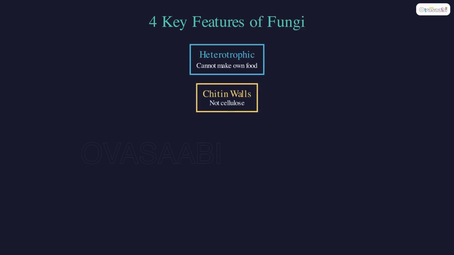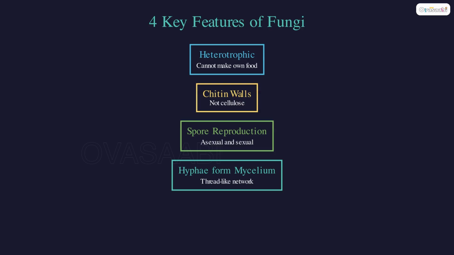Fungi share 4 key features. They feed on other organisms, have chitin walls, reproduce using spores, and most form thread-like hyphae that branch into a network called mycelium.